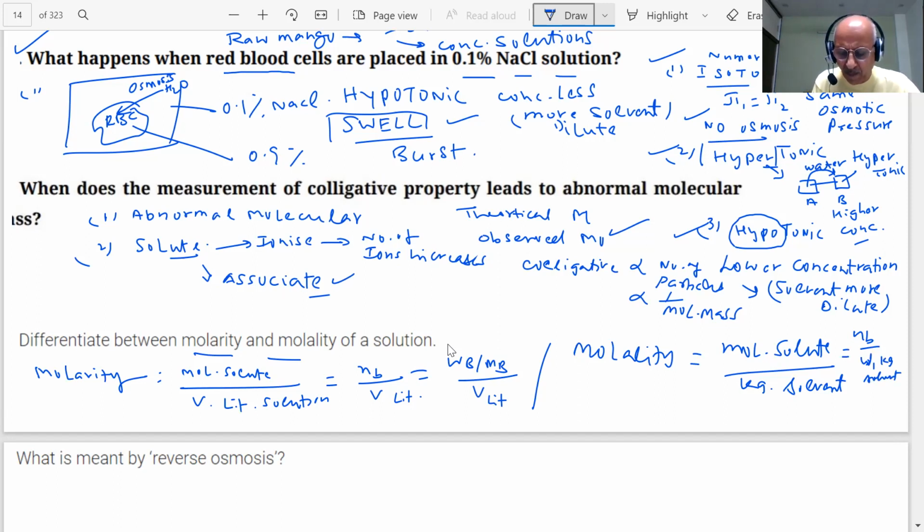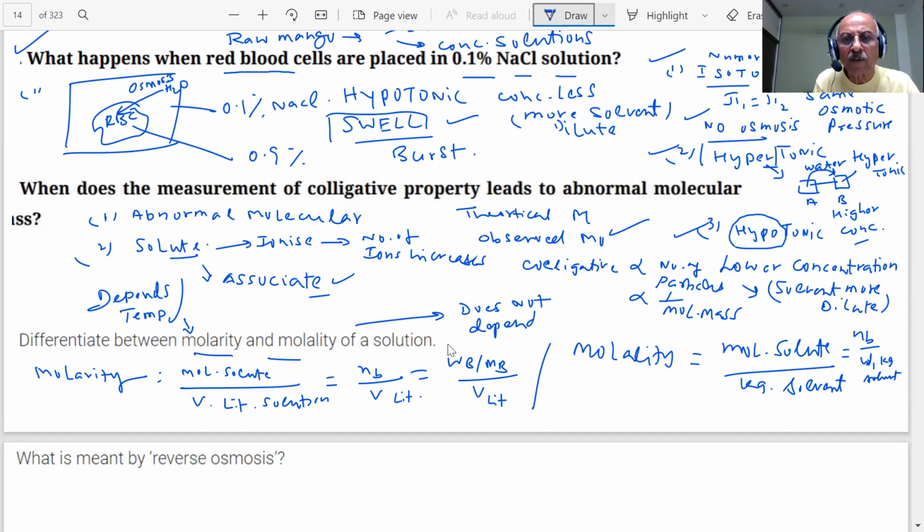What is the main thing? Why do we talk of the difference? Out of the two, which depends on the temperature? Molarity depends upon temperature. With change in temperature, the volume changes, therefore it changes. Molality does not depend on it.